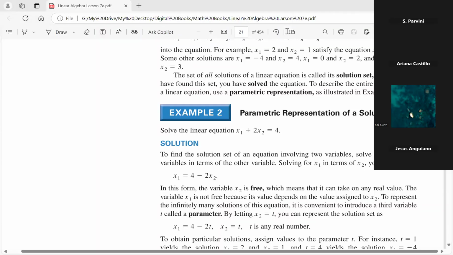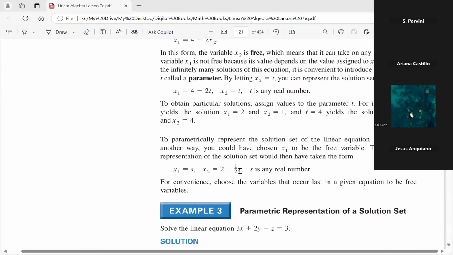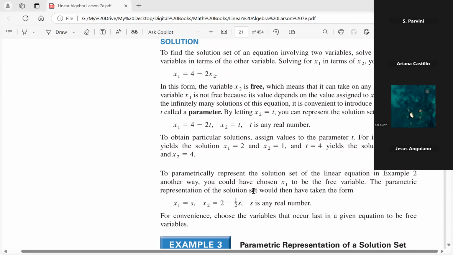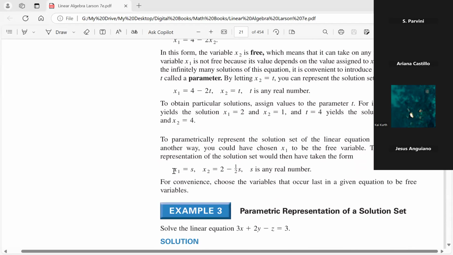Okay, so that's what the parametric solutions are. If you look at the example in the book, now this one makes sense. Here are the parametric solutions. That's going to be parametric solutions right here. S and T don't matter, these are dummy variables.